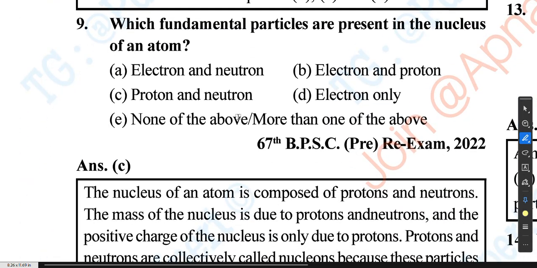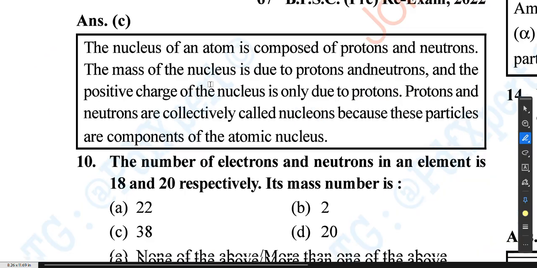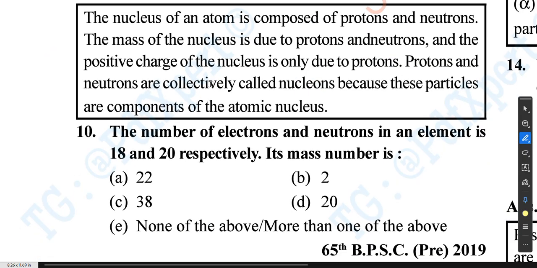Which fundamental particles are present in the nucleus of an atom? Proton and neutron are present in the nucleus of an atom. Neutron is not a positively charged particle, remember this. The nucleus of an atom is composed of protons and neutrons. The mass of the nucleus is due to the protons and neutrons, and the positive charge of the nucleus is only due to protons. Protons and neutrons are collectively called nucleons because these particles are components of the atomic nucleus.